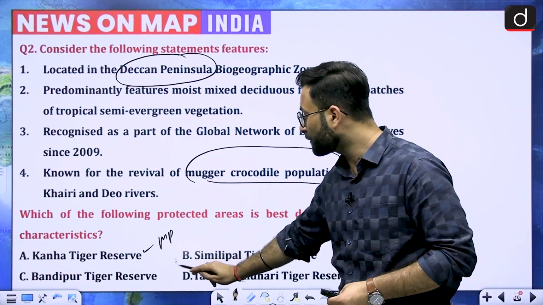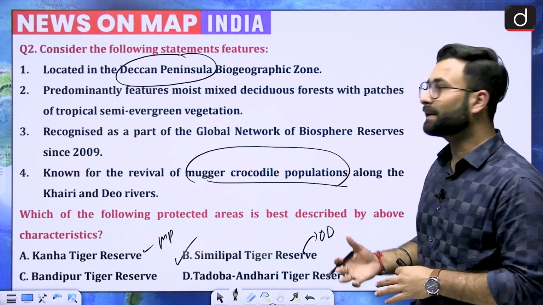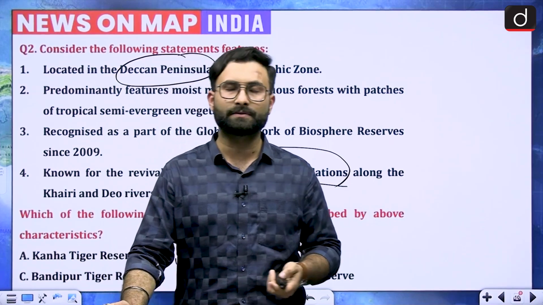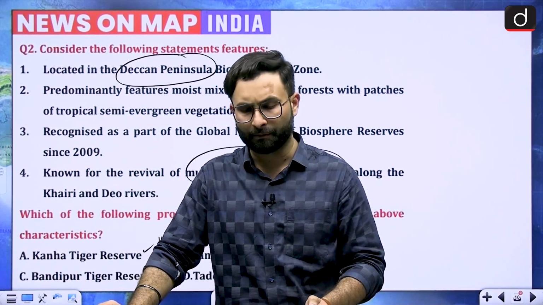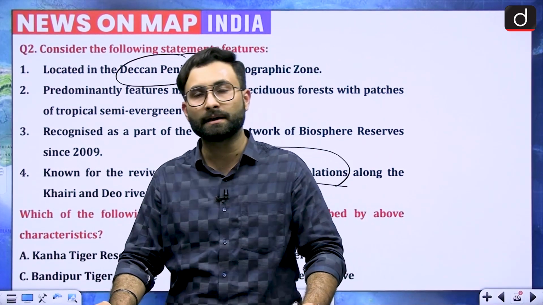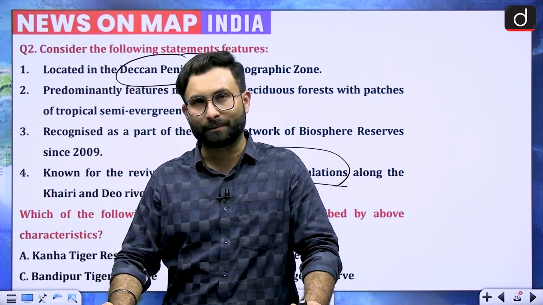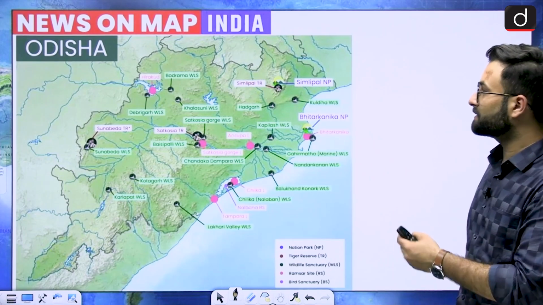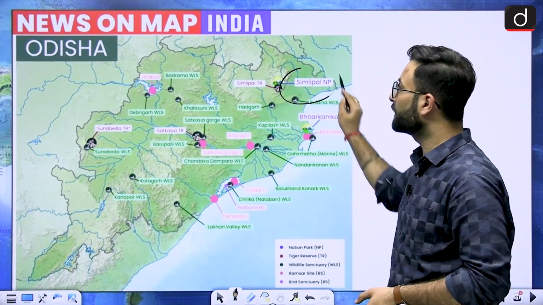So that is why we can say that option B would be your right answer. So the Simlipal tiger reserve was in news because of the melanistic tigers which have been killed recently, and for that police has actually arrested some of the members from the Lodha tribe. Okay, so considering that it was in news, we have taken this question. Now option B is the right answer, that is your Simlipal tiger reserve, that is located in Odisha.